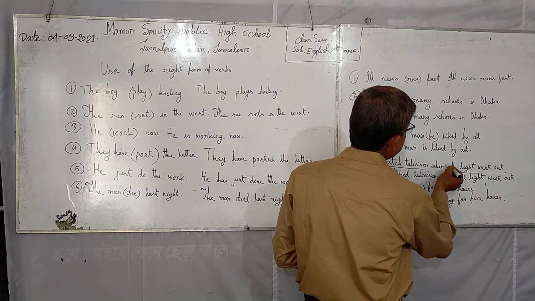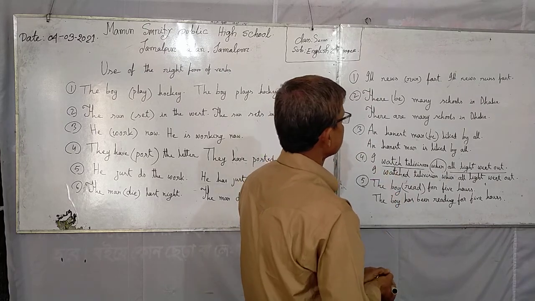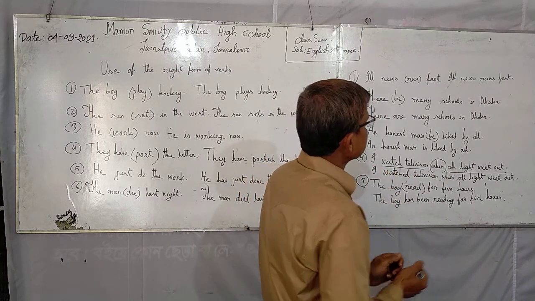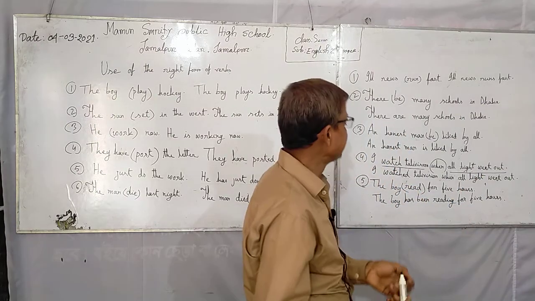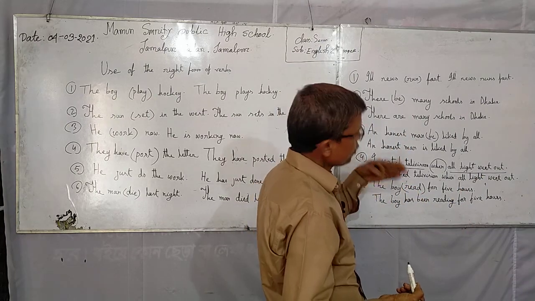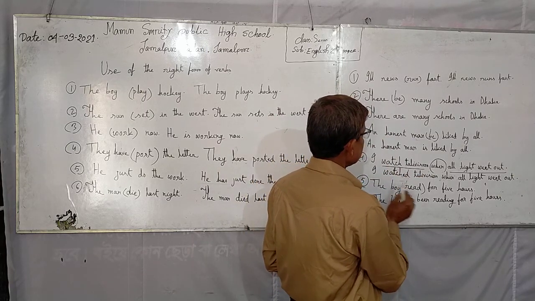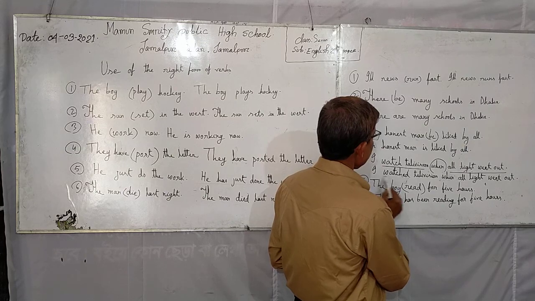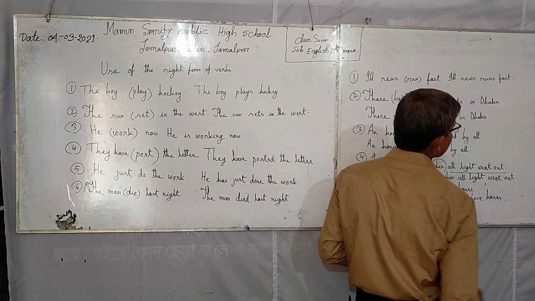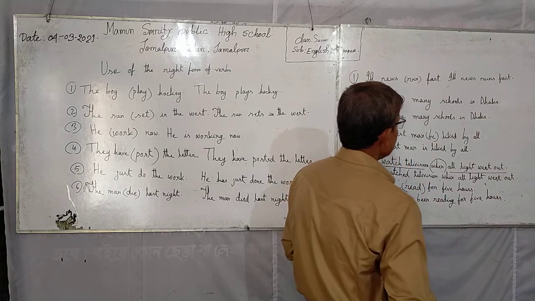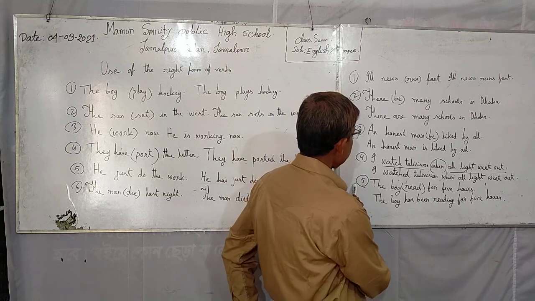When joins these parts. One part is past indefinite tense, so when you change it, it will be past indefinite tense. So you can write: I watched television when all light went out. Do you understand?